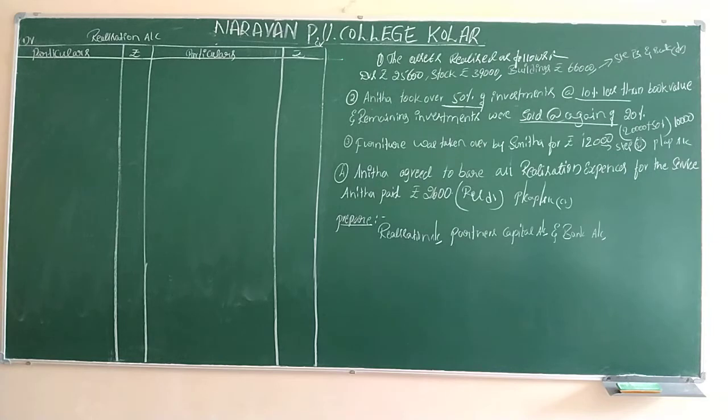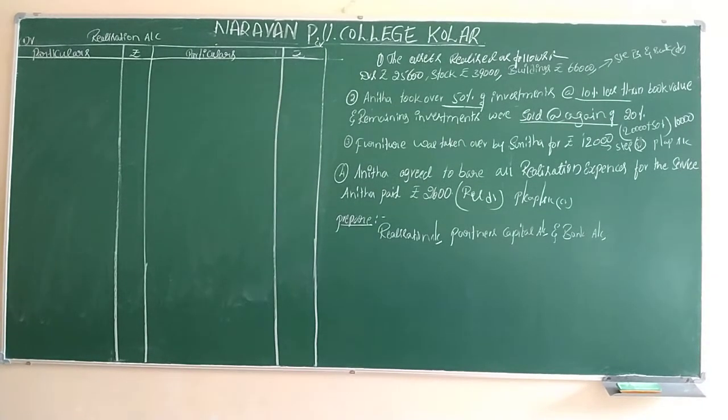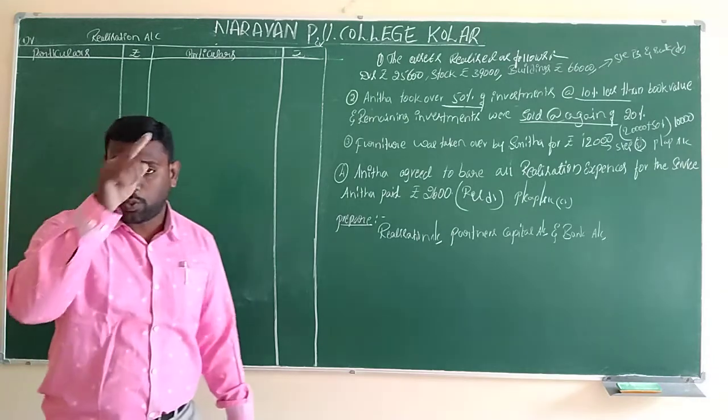While writing the realization accounts we follow the steps, but here I didn't write any step, directly I will move to the solution. You people have to remember the steps: step number 1 what it says, number 2, number 3, number 4, everything we have to know. Now directly we have to implement it in the solution. So now step number 1 says, realizable assets at book value only.